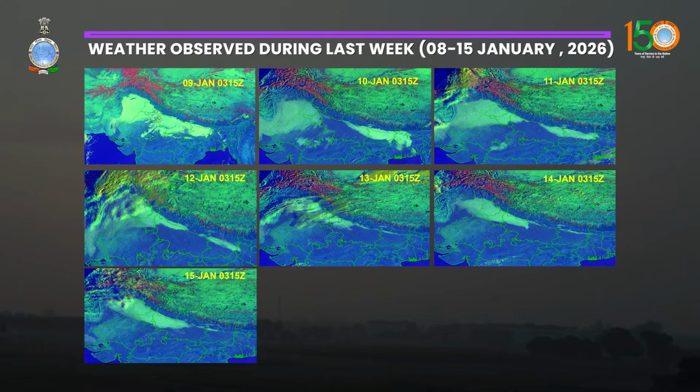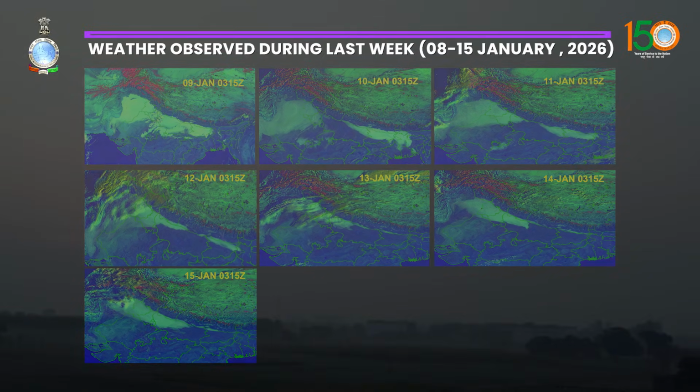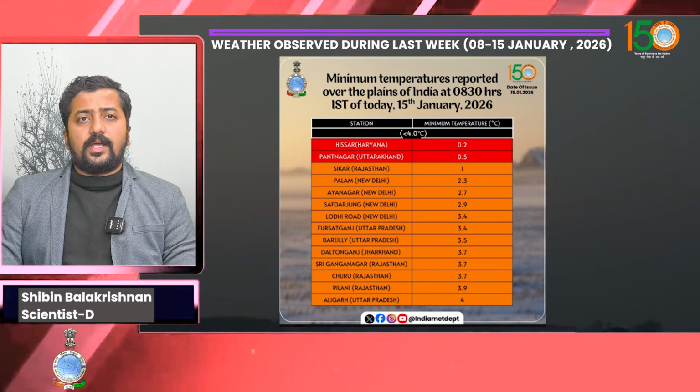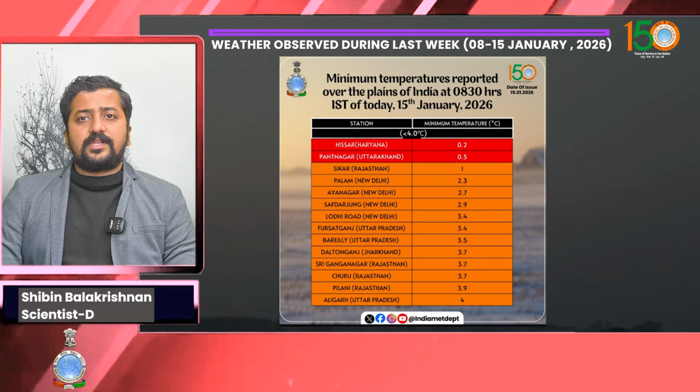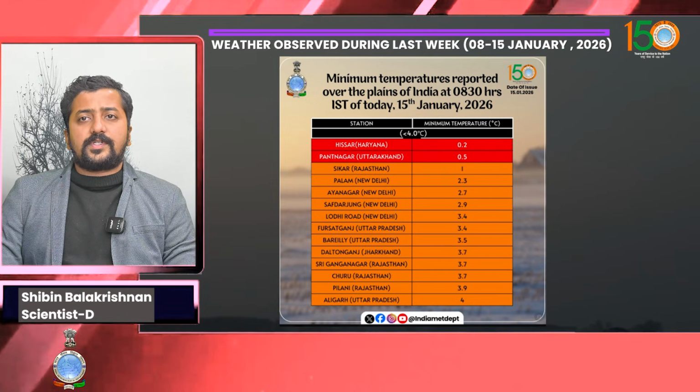The lowest minimum temperature in the week has been observed over Balowal Sankwi in Punjab, 0 degrees Celsius on the 13th January. Looking into the minimum temperatures of today, Hisar reported a lowest temperature of 0.2 degrees Celsius and Pantnagar reported a lowest temperature of 0.5 degrees Celsius. Major stations over parts of northwest India reported temperatures in the range of 0 to 5 degrees Celsius.